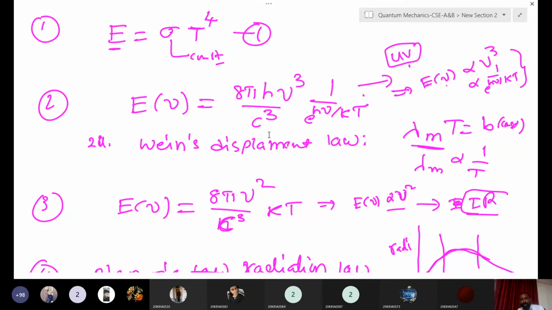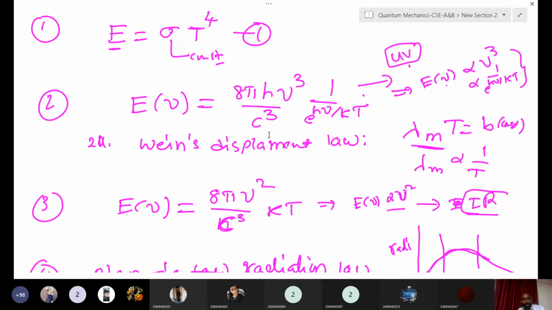It could not explain the complete black body radiation spectrum. The radiation emitted from the black body covers the complete electromagnetic spectrum, UV, visible, IR, right? So they could not explain the remaining portion of the spectrum.